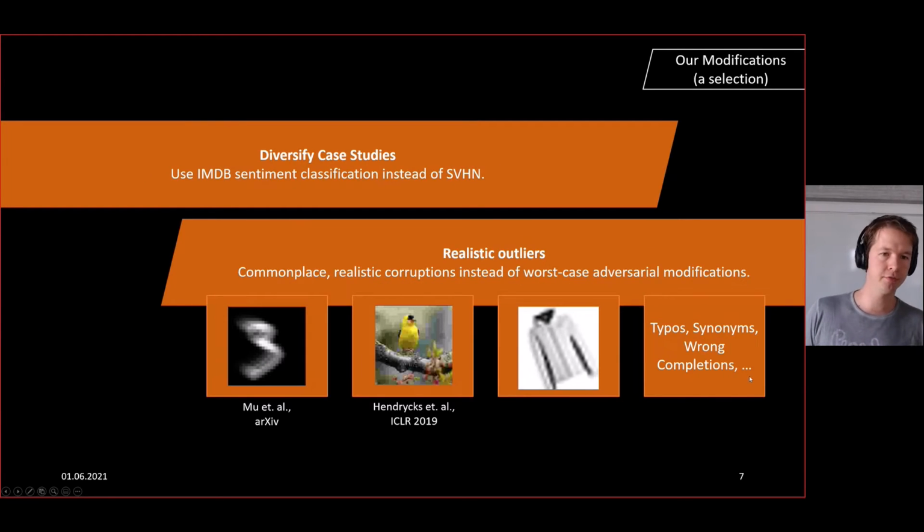Then next, we diversify the case studies. So where the original study used 4 small image classification data sets, we replaced one of those data sets with a text classification data set, just to give the evaluation a bit more diversity. And then we replaced the adversarial inputs with corrupted inputs, realistically corrupted inputs.